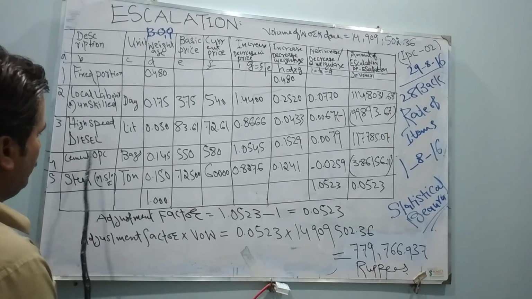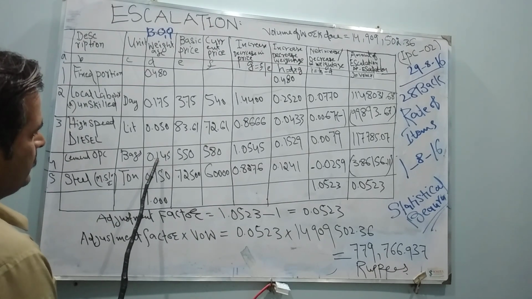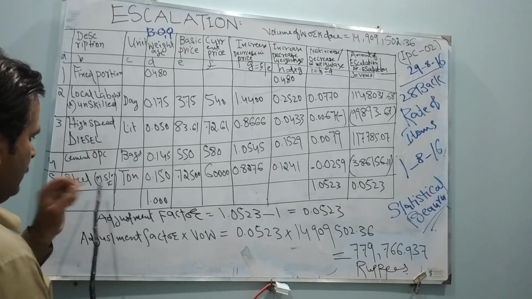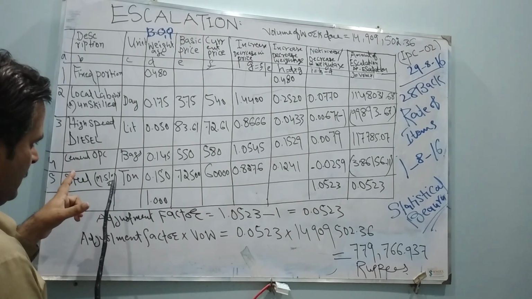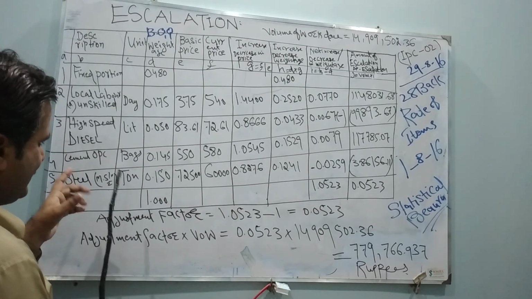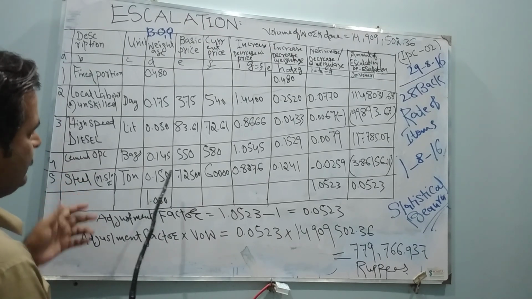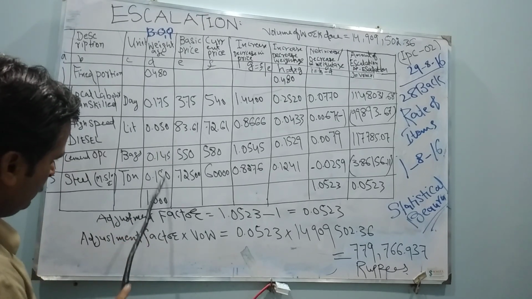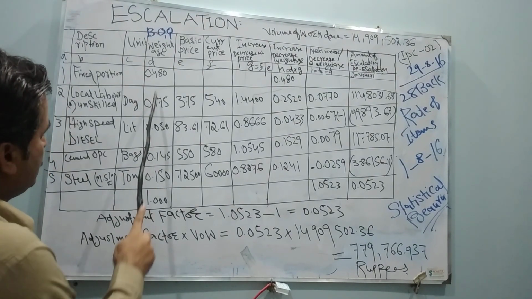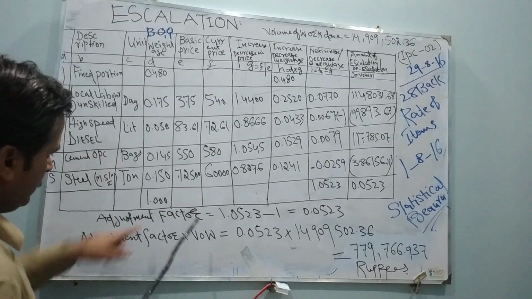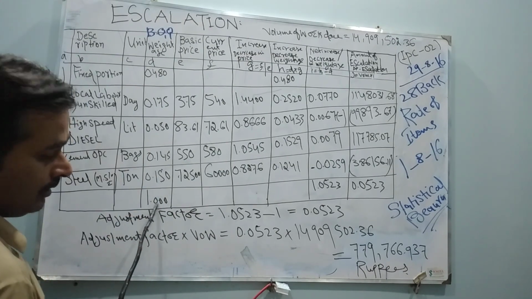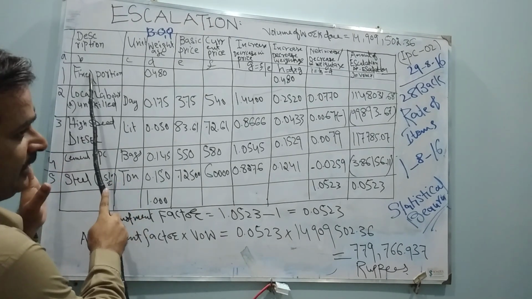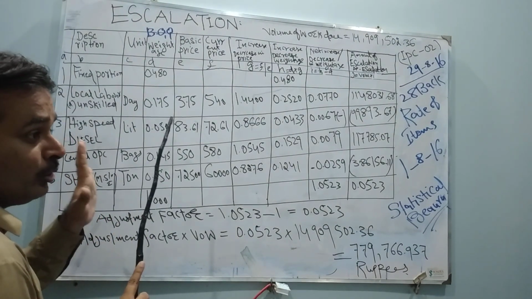Okay, friends, cement OPC, unit will be bags, 0.145. Similarly, steel, here it's half-inch dia, four shooter steel, 0.150. When you add all these values together, friends, the total will be 1. Remember, weightage, unit, and description are given in the BOQ.